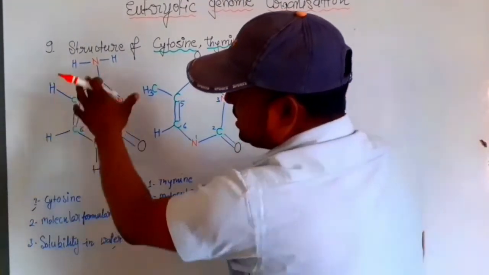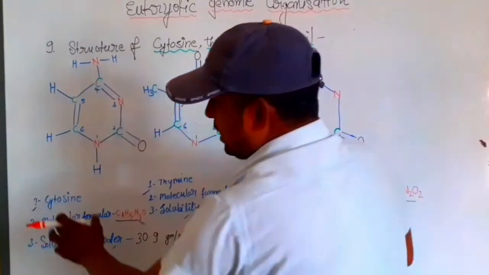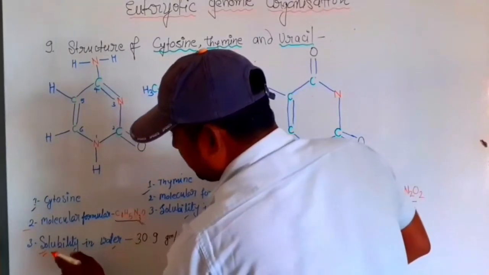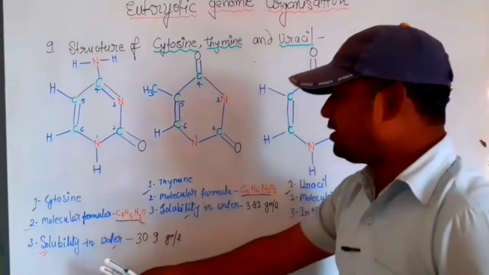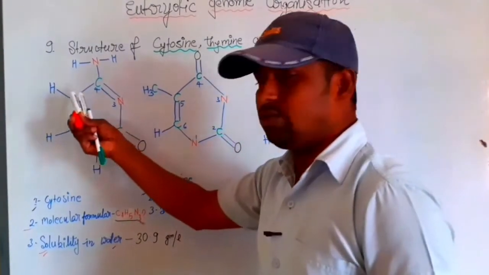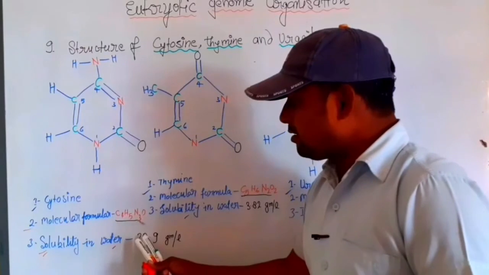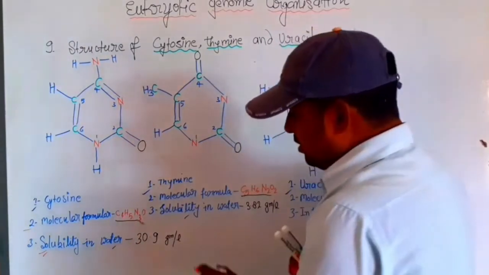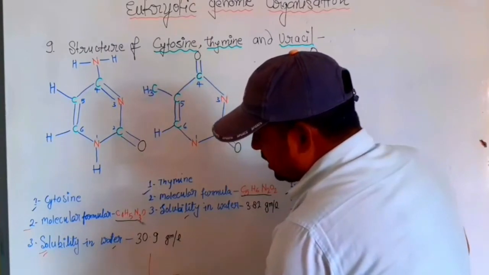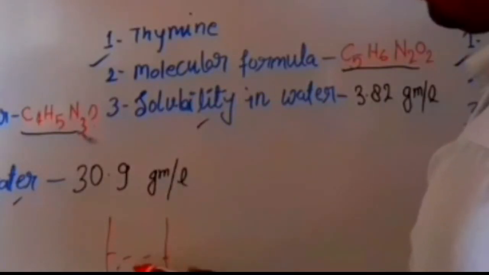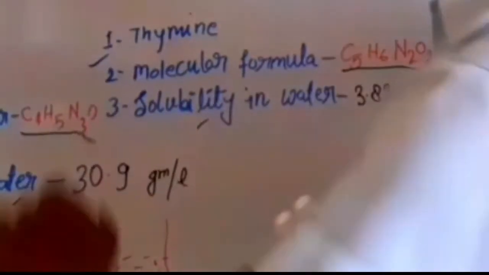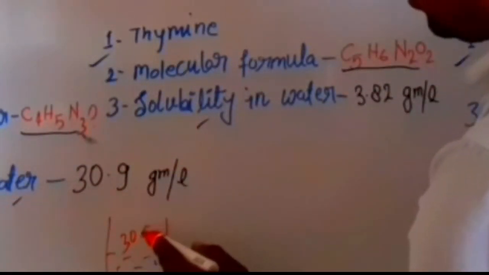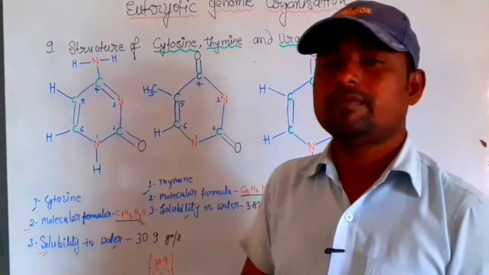A simple property to discuss here is the molecular formula and solubility in water of cytosine. The solubility in water of cytosine is 30.9 gram per liter. It means in 1 liter of water, 30.9 gram of cytosine dissolves.